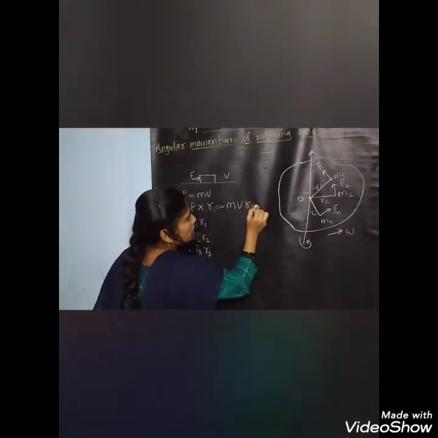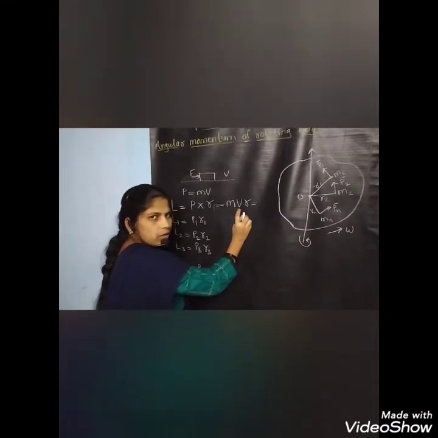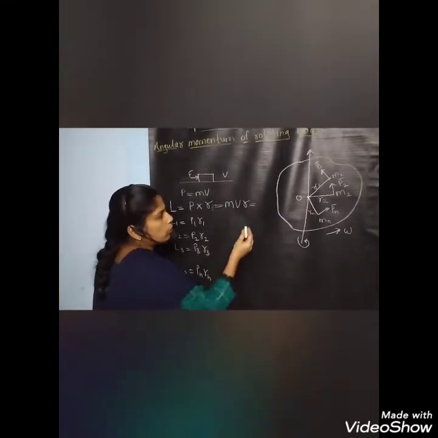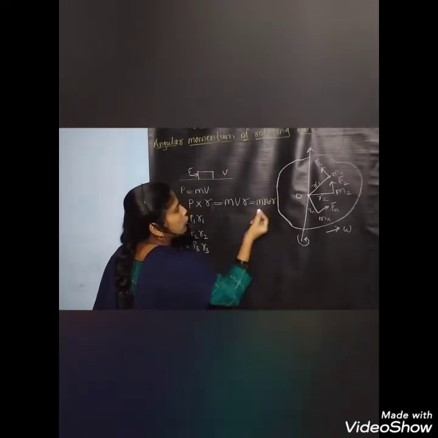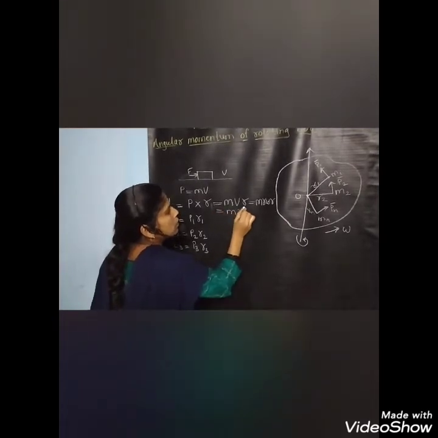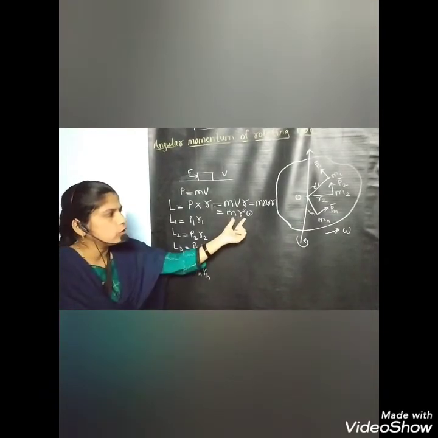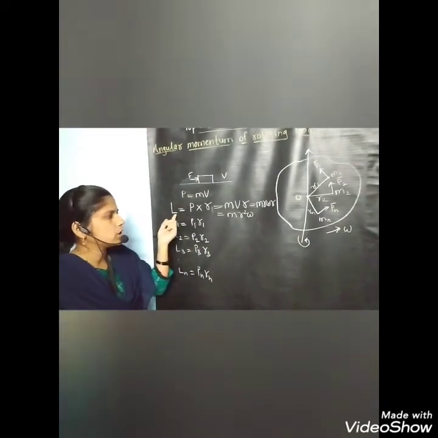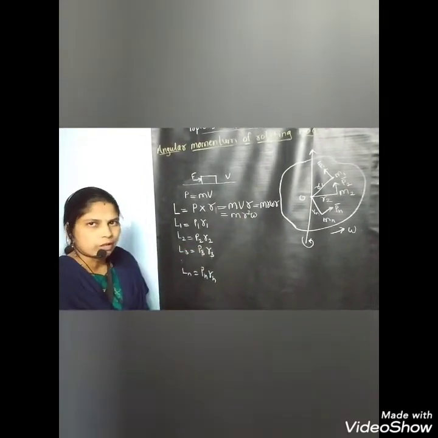So we write m into r omega into r. Therefore, this becomes m r square omega. This is the angular momentum for the rotating body.